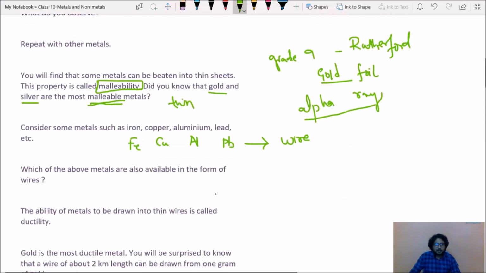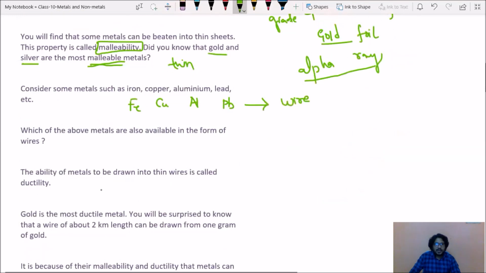The property by which metals can be drawn into wire is called ductility, and most of the metals are ductile in nature. Now you see gold again. Gold is the most ductile metal.